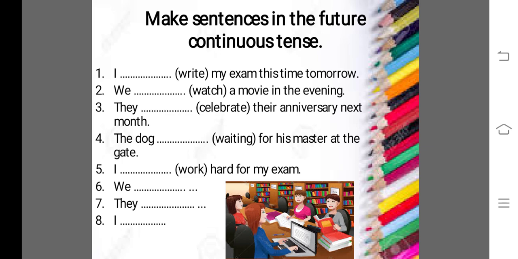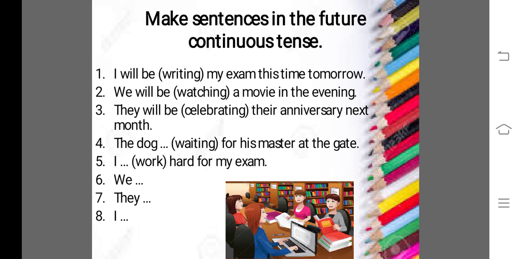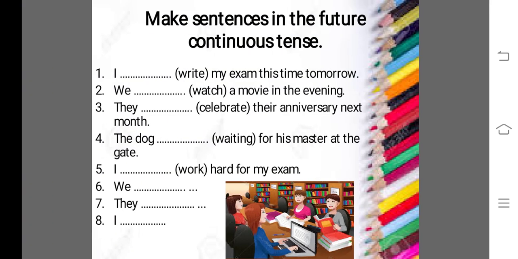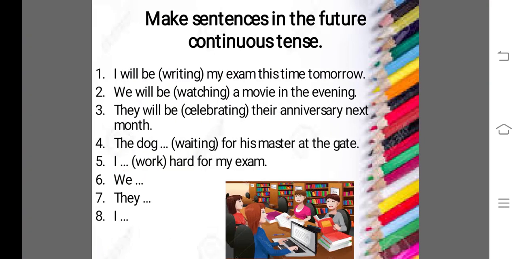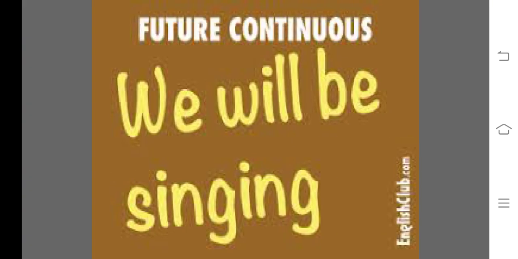Number 2 is, we dash watch a movie in the evening. We will be watching a movie in the evening. Number 3, they dash celebrate their anniversary next month. They will be celebrating their anniversary next month. So by using "will be" and the present participle form of the verb, you can easily make future continuous tenses. This is also a kind of future continuous tense, that we will be singing.